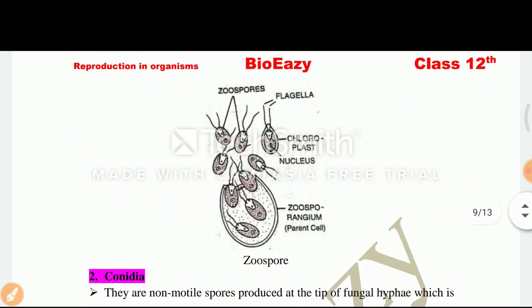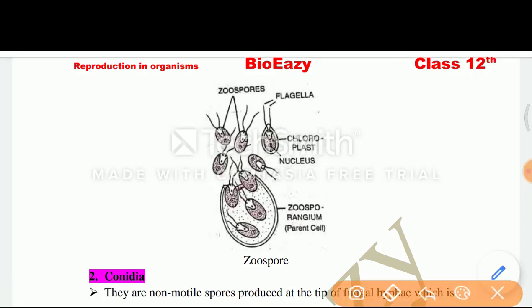Now you can see the picture on your screen that this is the zoospores and this is the zoosporangium, means parent cell, and these are the releasing motile spores called zoospores.